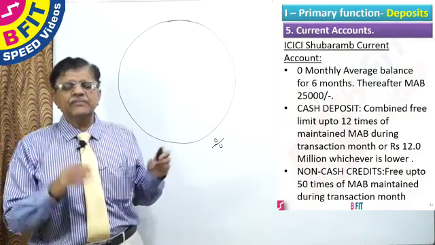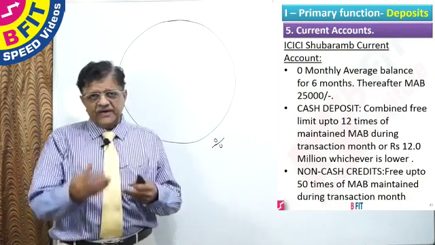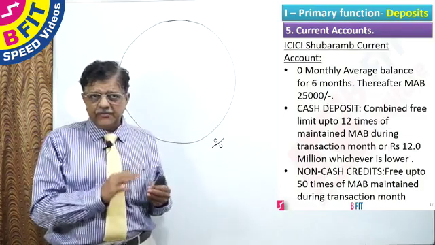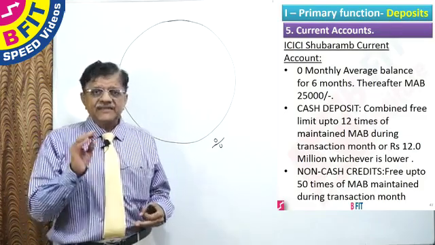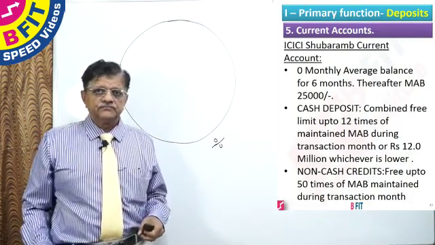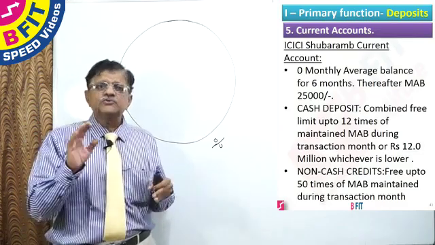So there is a honeymoon period. Up to this honeymoon period of 6 months, you need not maintain the monthly minimum average balance. But once the honeymoon period is over, thereafter you should maintain a monthly minimum average balance of 25,000 rupees. So practically, the minimum monthly average balance is 25,000 rupees.